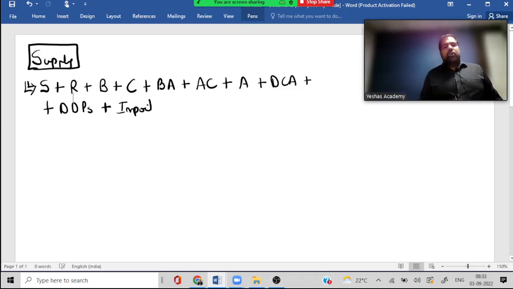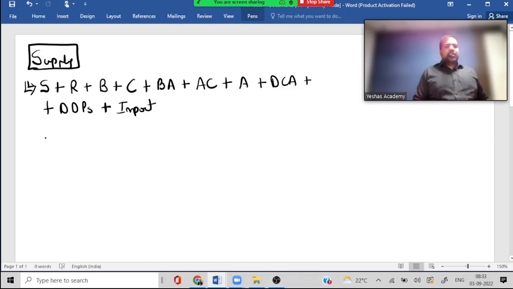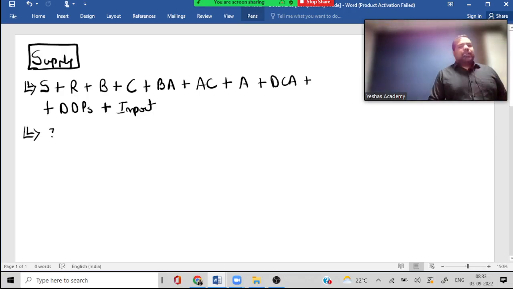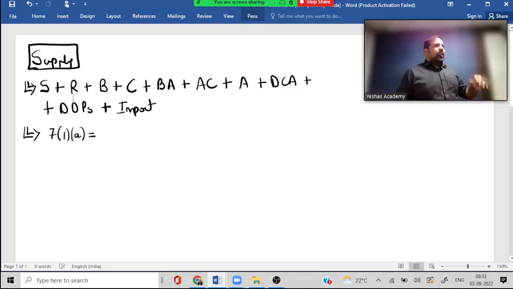Something that you're getting from outside India. Importation of goods, that's CA final. Only importation of services is to be taken here. Guys, the first supply section is section 7(1)(a), which says that for any supply, including what Yashas has given you all, it is B plus C.